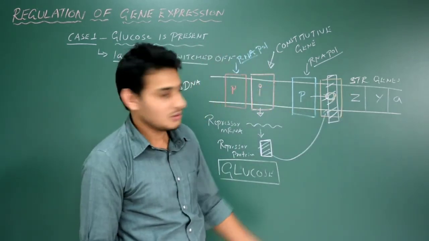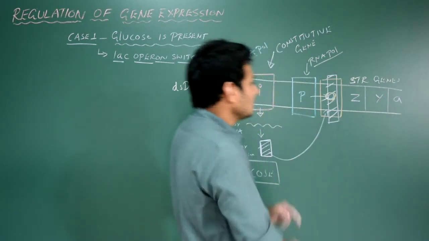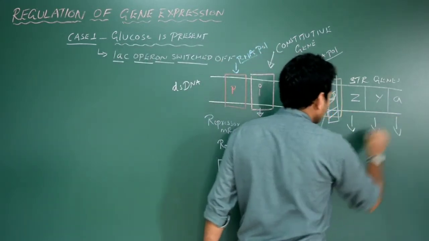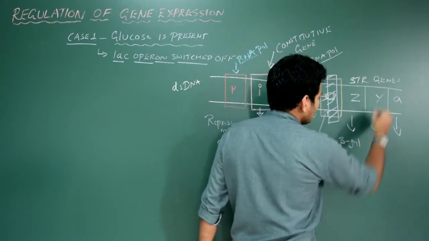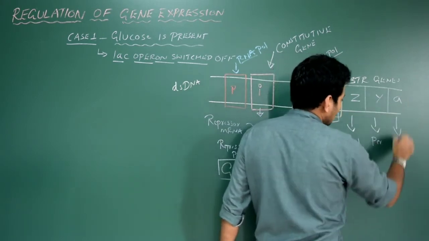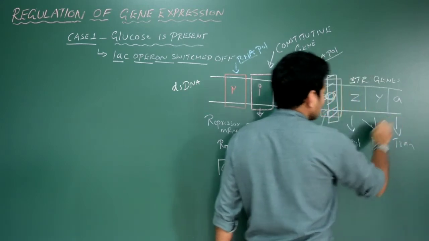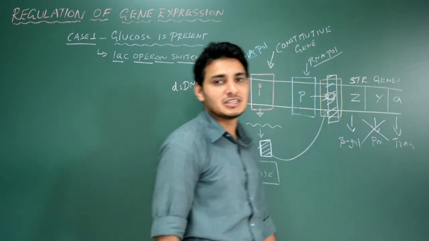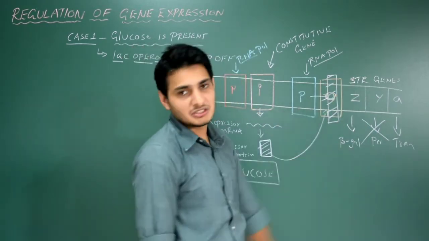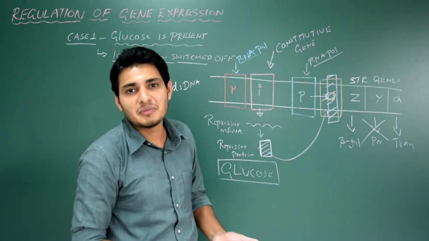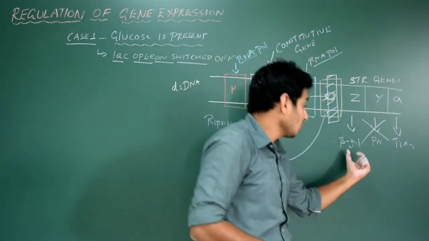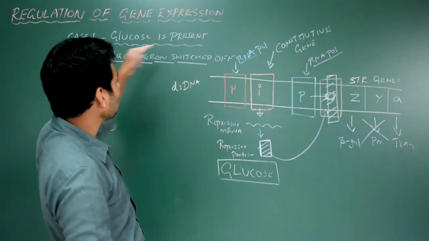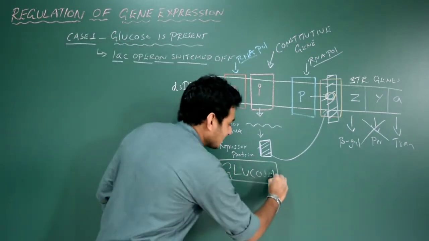So what's going to happen now? The entire structural gene is switched off. It's not going to produce any enzymes. Z will produce beta galactosidase, Y will produce permease, A will produce transacetylase, but in this case they are switched off. Why? The RNA polymerase cannot read the template DNA of the structural genes, so it cannot get transcribed to produce the mRNA. So the enzymes are not synthesized. Are you getting my point? So the lac operon is switched off when glucose is present.